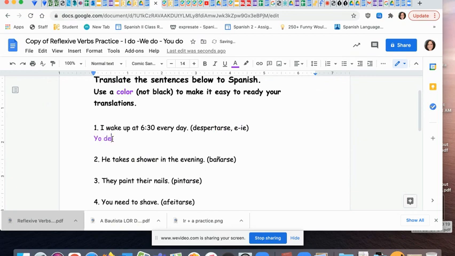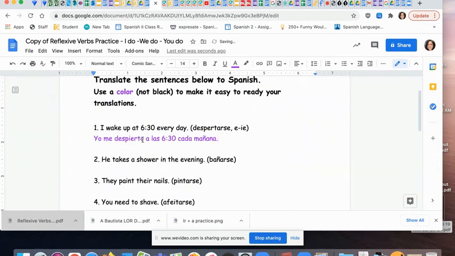So I'll write despierto. Oops, I missed a letter. Yo despierto. And then I have to remember it's reflexive. And what we were learning is that that goes in front of this verb. So it says, yo me despierto a las 6:30 cada mañana.